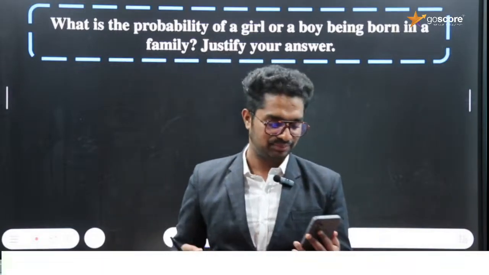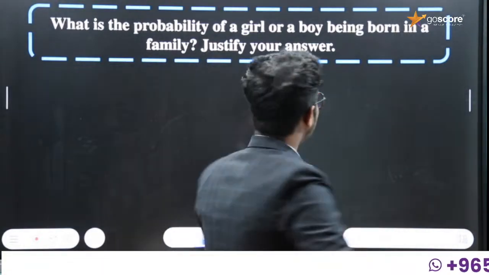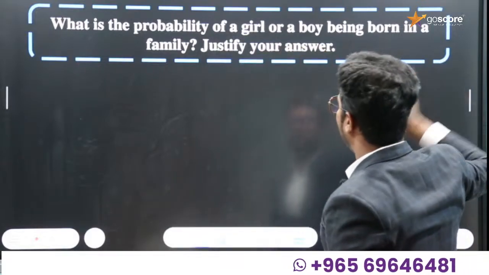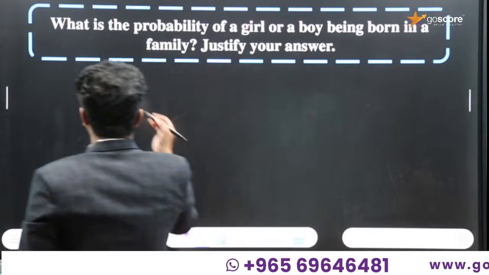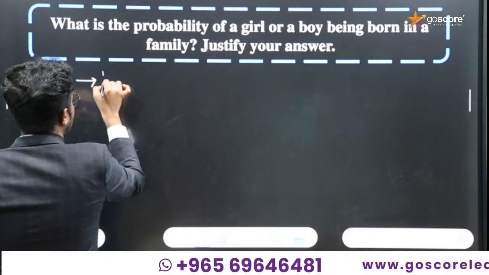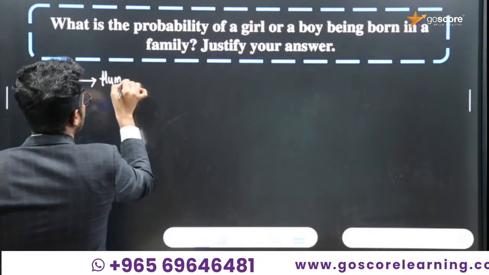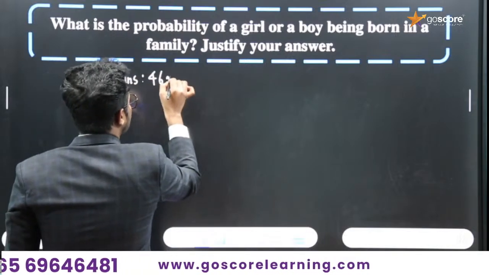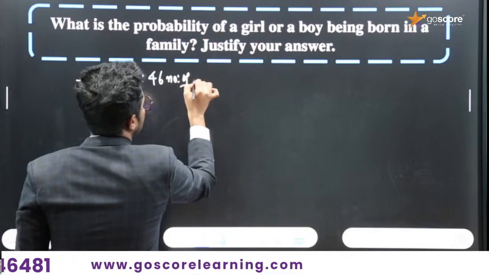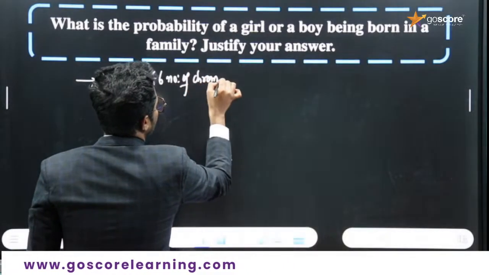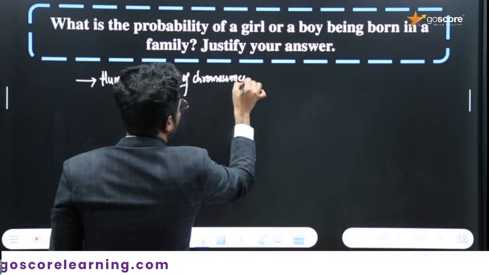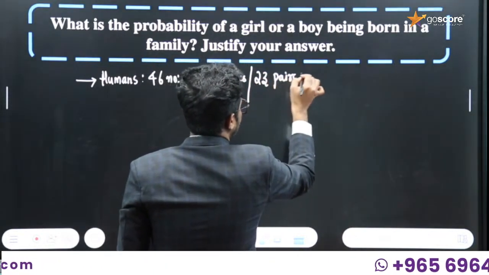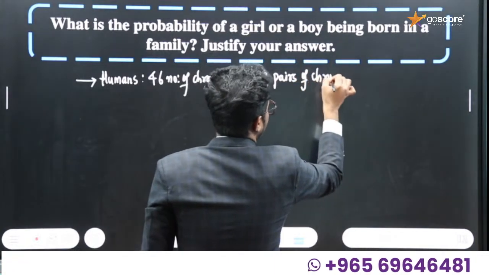Okay, so now we can discuss what is the probability of a girl or a boy being born in a family. Justify your answer. In the case of human beings, how many chromosomes are there? 46 chromosomes, or we can say 23 pairs of chromosomes are present.